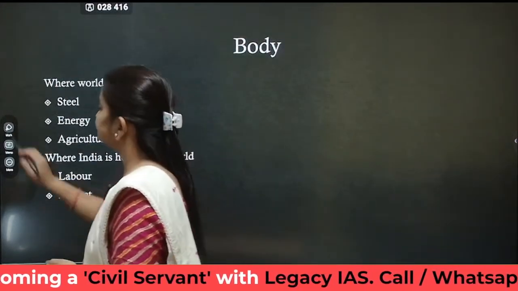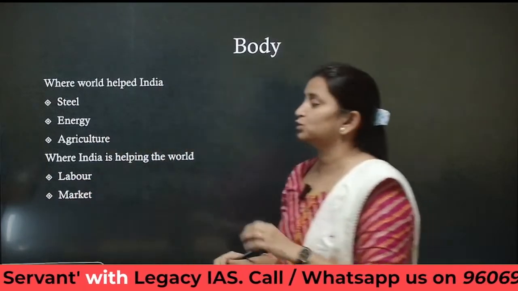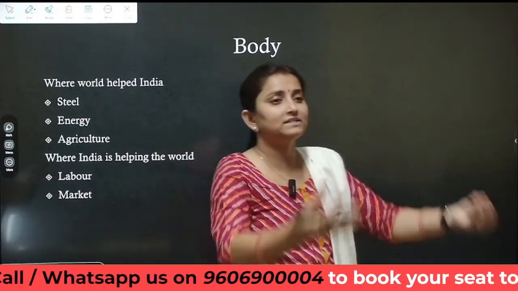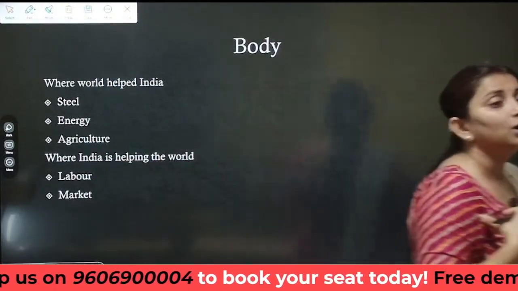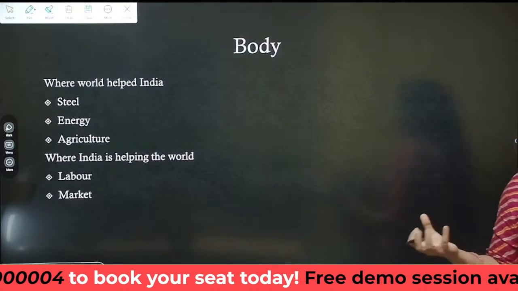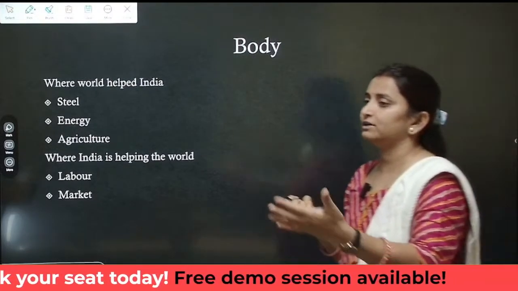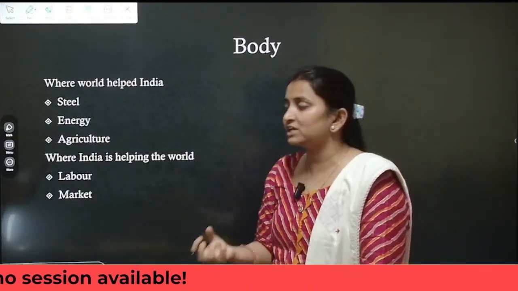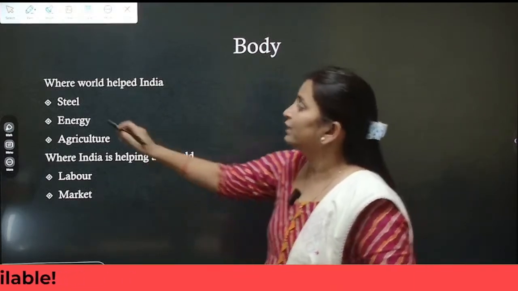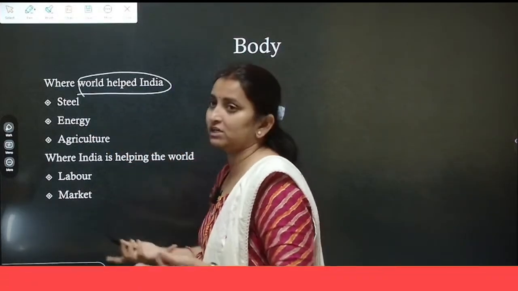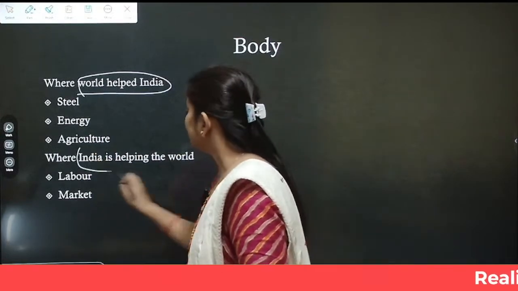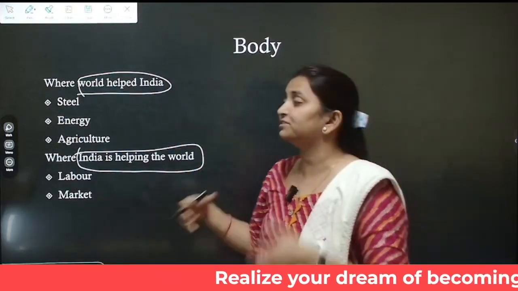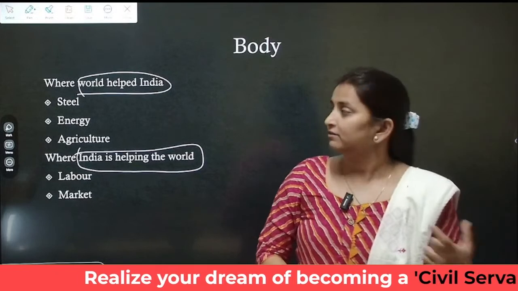Okay, now because we had to limit ourselves to India-specific examples, we had to explain how globalization has helped India handle the scarce resource in terms of technology. Because of technology transfer due to globalization, India was able to use its scarce resource efficiently, where the world has helped India in terms of efficient utilization of such scarce resource, and where India has helped the world, or is about to help the world, in terms of efficiently utilizing the scarce resource. We had to explain this part.